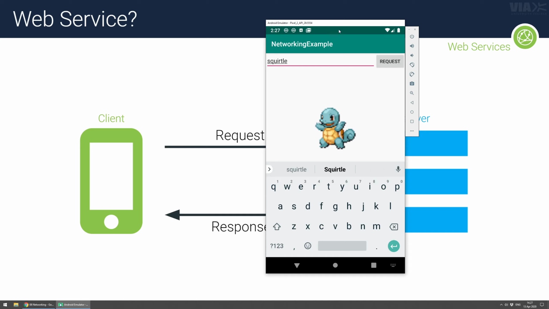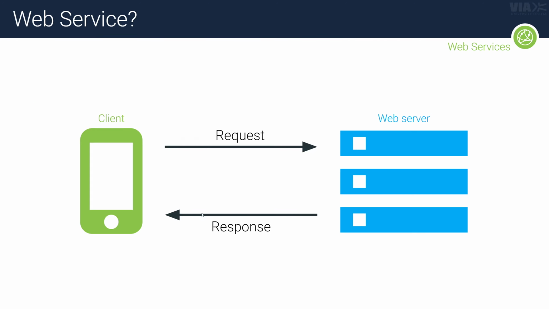Yeah, and you can see we're pretty much just the client right here, and we are sending a request. And with that request, we have this little Squirtle thing right here. And whenever we're requesting it, we're basically getting a response back with that image, right? So that's the idea of a web service.